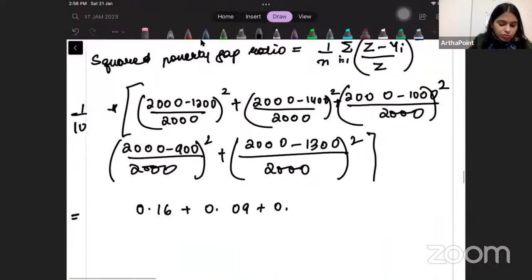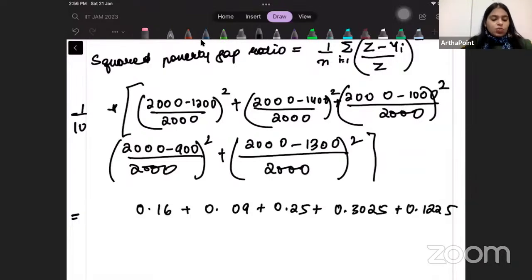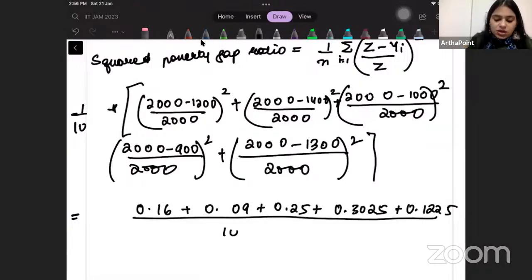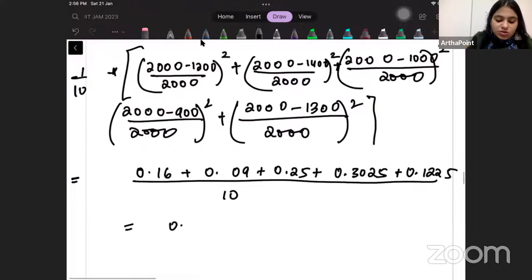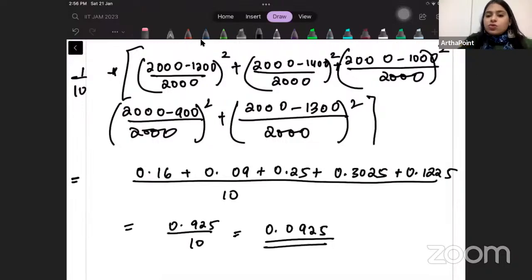Please solve it on your own once and check this. 0.25, 0.3025, 0.1225. This is what you will be getting after solving this. Divide by 10. So you will get 0.925 divided by 10, 0.092. This is going to be your answer.